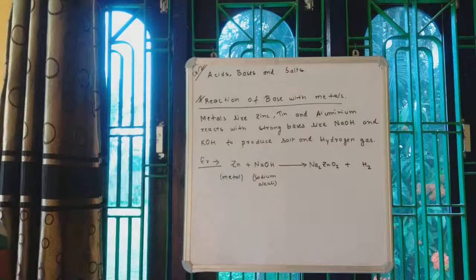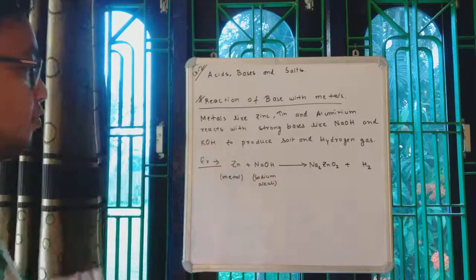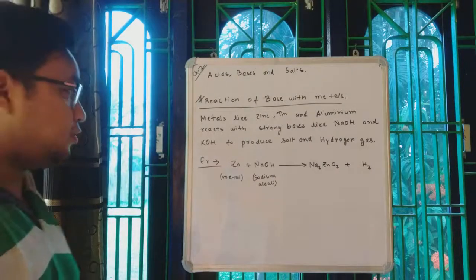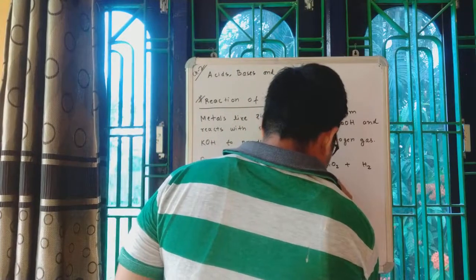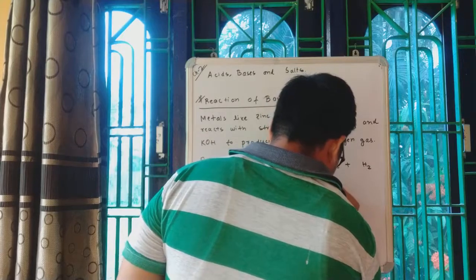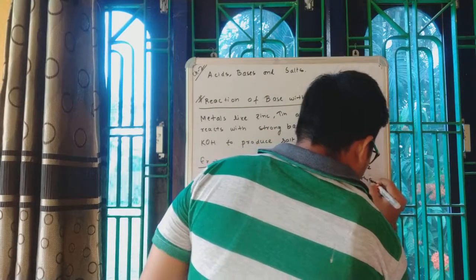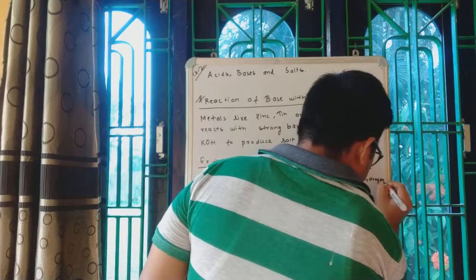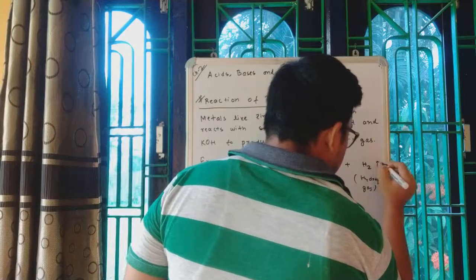The compound that is formed, Na2ZnO2, will be in the aqueous state, and it is called sodium zincate. And hydrogen gas, since hydrogen is a gas, it will evolve.